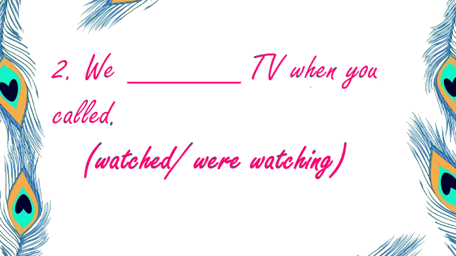Remember the rule of past continuous tense? Just imagine the action which was going on. The action of watching TV was going on when you called. So this should be in past continuous tense. So your answer should be we were watching TV when you called. We is the subject, so we have were as the helping verb. Okay? Remember this. With we use the helping verb were, watch is the first form with ing. So it should be we were watching TV when you called.